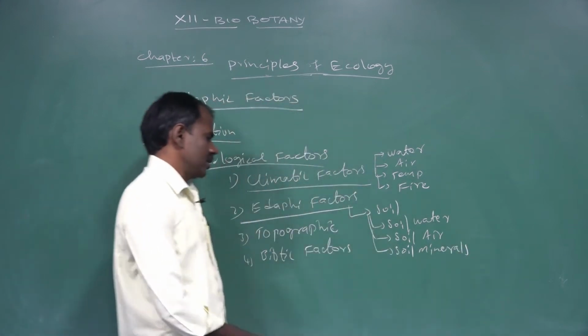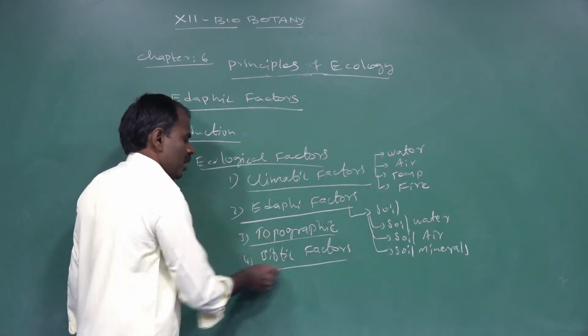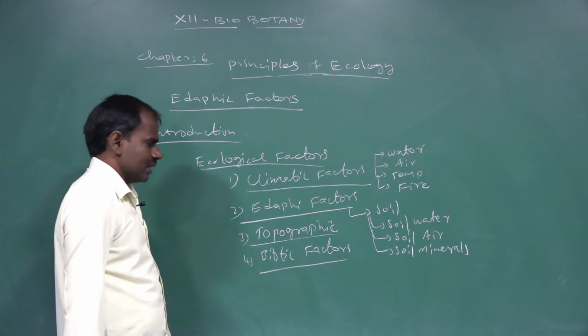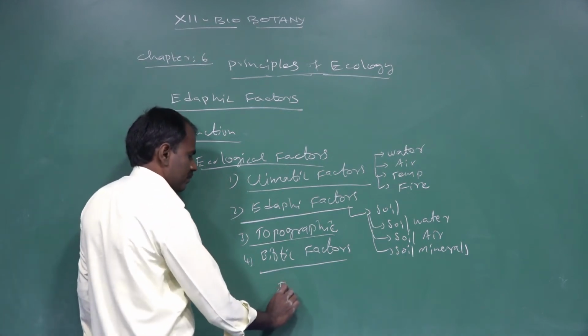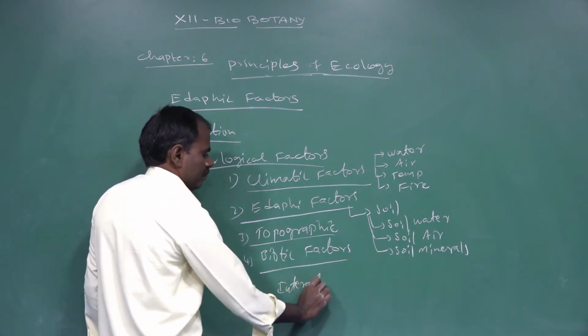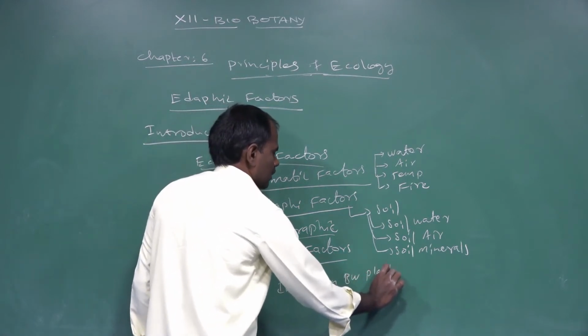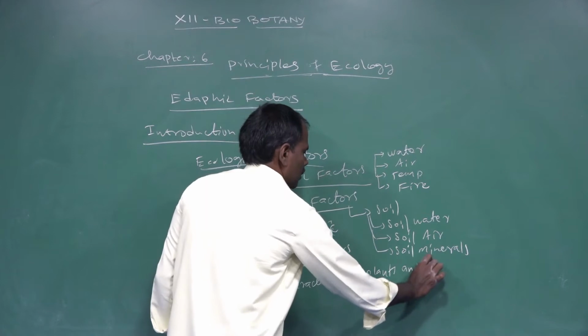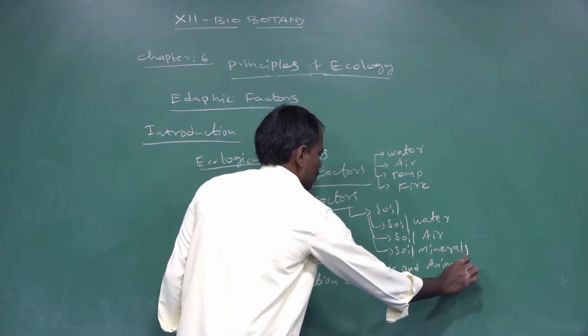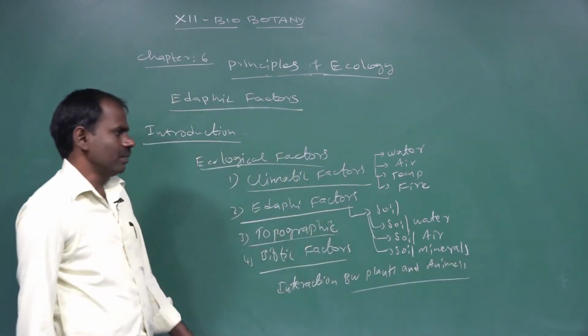Then topographic factors and biotic factors. Biotic factors are interactions between plants and animals.